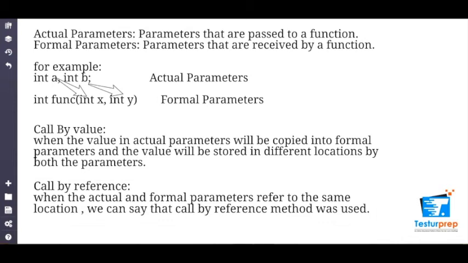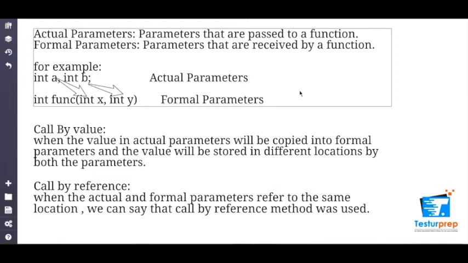In order to understand call by value and call by reference, let's first understand what actual parameters and formal parameters are. Actual parameters are the parameters that are passed to a function. For example, when I write int a and b, a and b are my actual parameters that I write in the beginning of my program. What are formal parameters? These are the parameters received by a function.